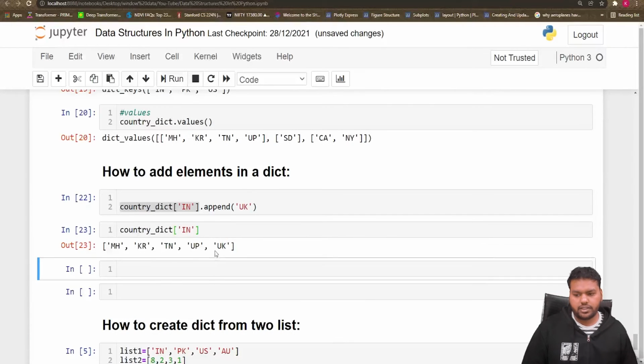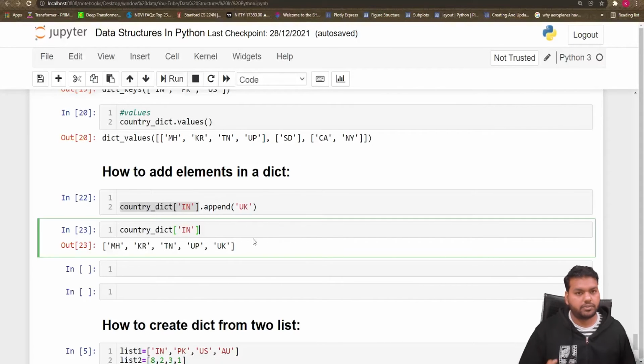So it's written Uttarakhand at the end. So that's the way you can add the element. But if you want to add a new country in a dictionary, then